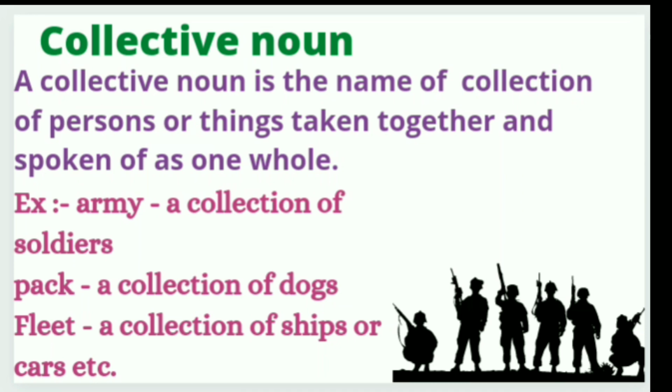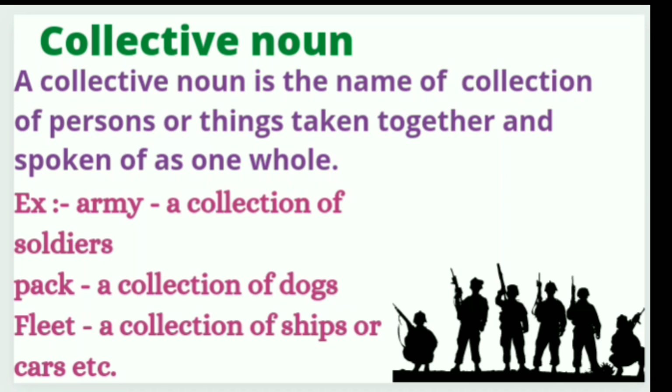Collective noun. A collective noun is the name of a collection of persons or things taken together and spoken of as one whole. Example, army. Army is a collection of soldiers. Pack, a collection of dogs. Fleet, a collection of ships or cars.